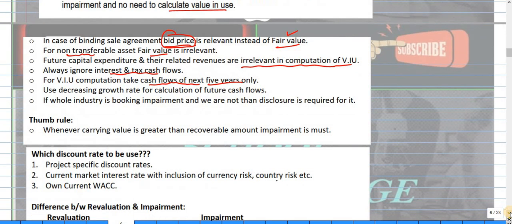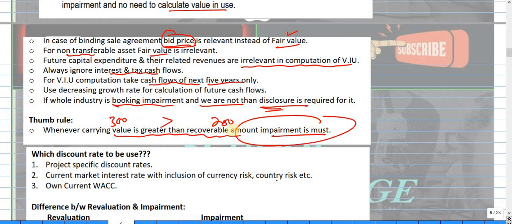If the whole industry is booking the impairment, and we are not booking the impairment, then we should disclose why we are not booking the impairment. So the thumb rule is: whenever carrying value is greater than recoverable amount, impairment is a must. Say the carrying amount is 300 and recoverable amount is 200, then impairment is a must.